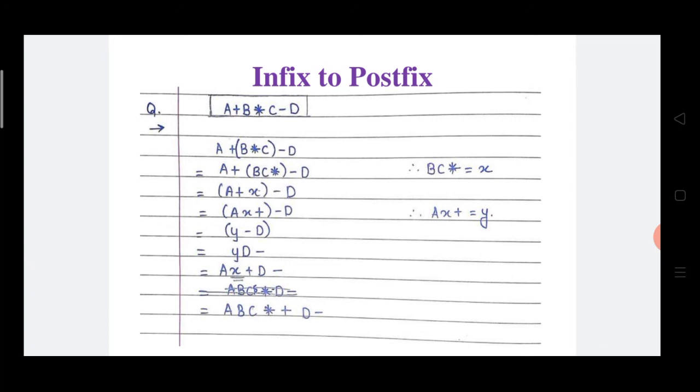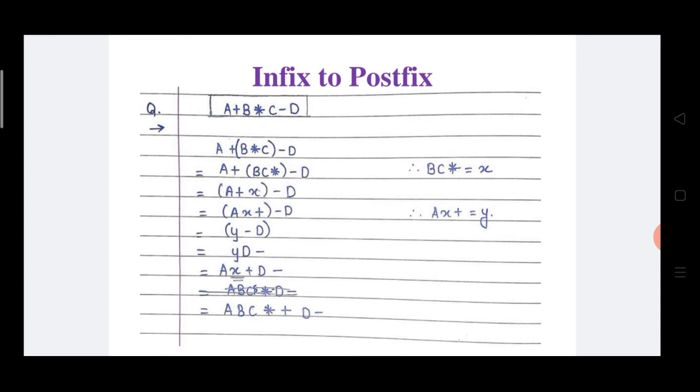Now we have to convert this B * C, an infix expression, into postfix format. How to convert? BC*. Now, BC* we assign equal to X, meaning BC* means X. Instead of BC*, we write X. So A + X - D. Here plus and minus have similar precedence, so first we add parentheses from left to right, as we already saw in the different rules.